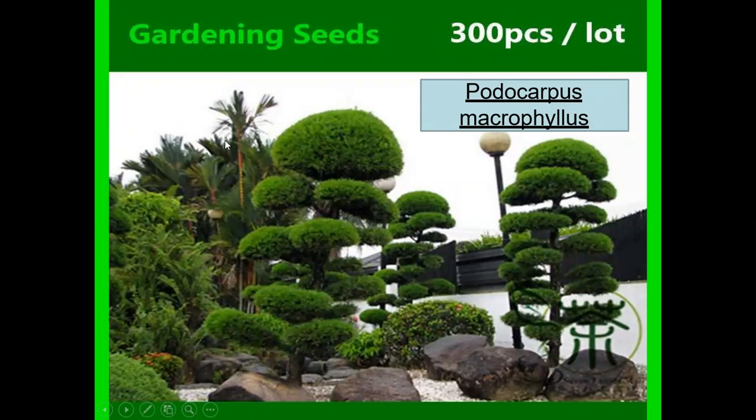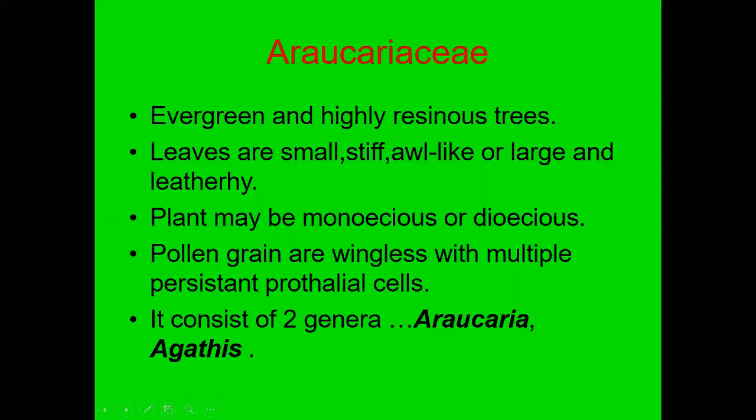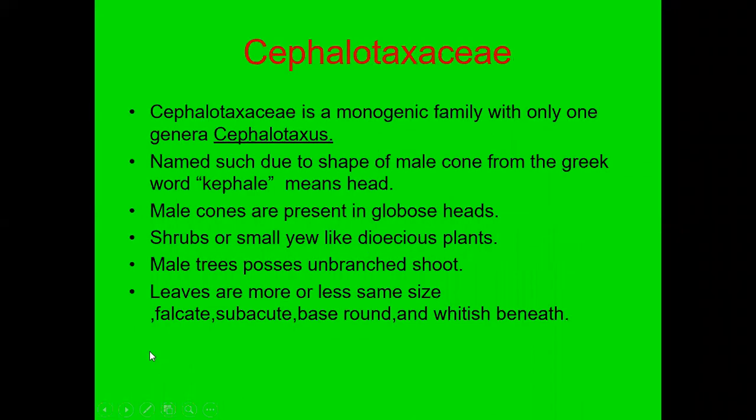Araucariaceae, which has the Christmas tree. This is the family of evergreen, highly resinous trees. Leaves are small, stiff, awl-like, large and leathery. Plants may be monoecious or dioecious. Pollen grains are wingless with multiple persistent prothallial cells. They include 2 genera, Araucaria and Agathis. The Araucaria, the Christmas tree, comes in this.